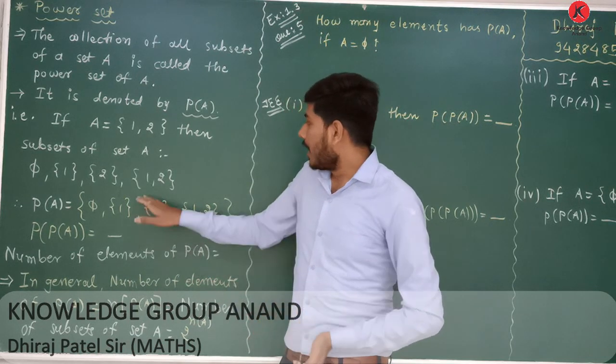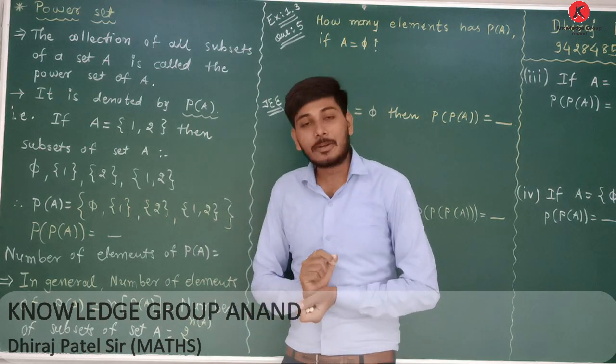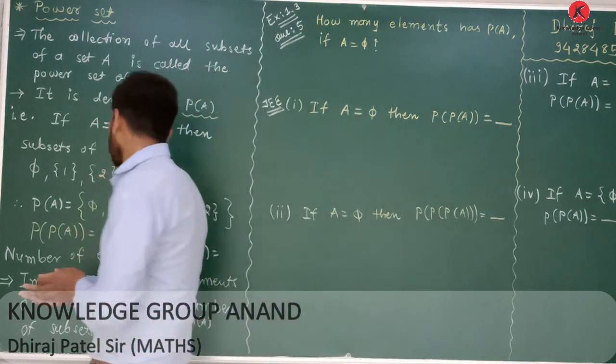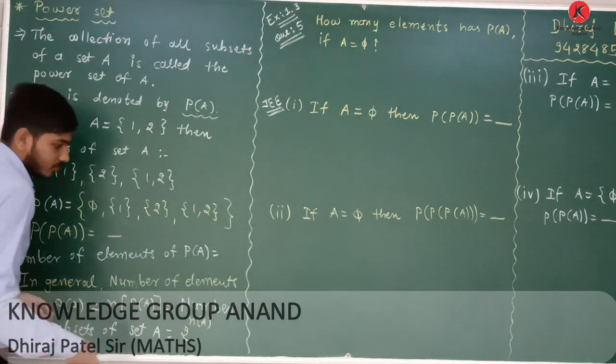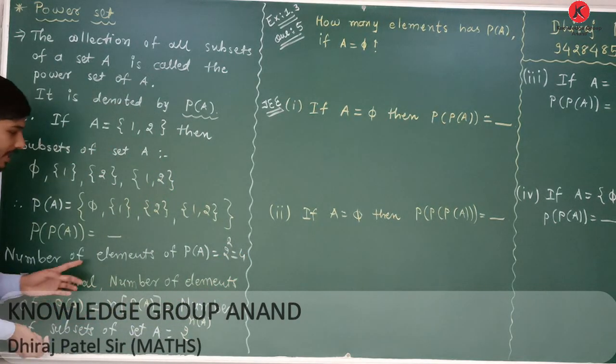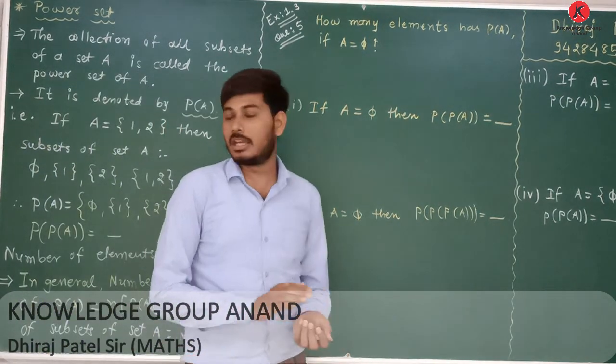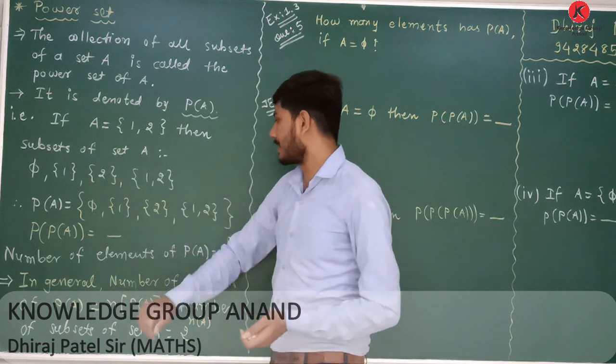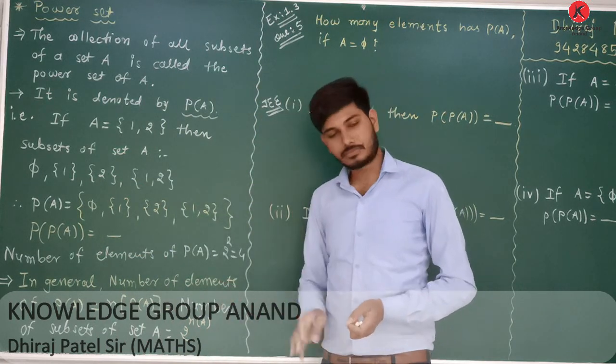Now see here, how many subsets are there? Here 2 raised to 2, that means 4 subsets are there. Therefore, the number of elements of the power set of A in this example is 4.